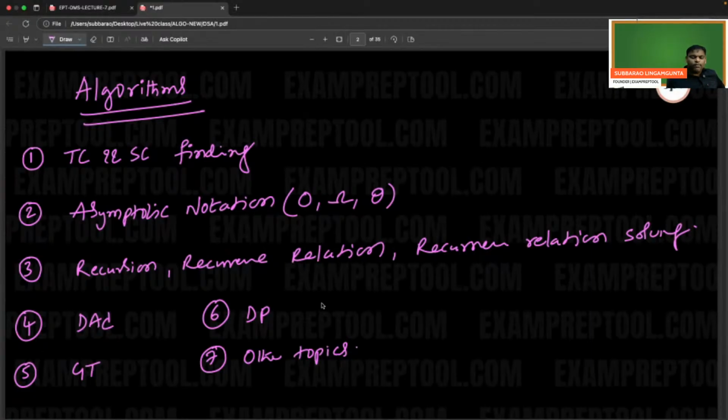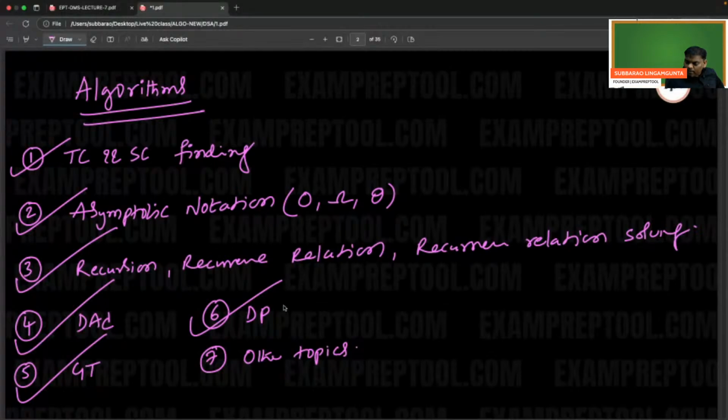Don't worry. Time complexity, space complexity finding, asymptotic notation, recursion, recurrence relation solving, divide and conquer, greedy technique, dynamic programming. For DP, we have to practice 25 problems. Greedy, practice 25 problems minimum. Divide and conquer, practice 25 problems. If you do them in the form of coding, then it's more than enough.